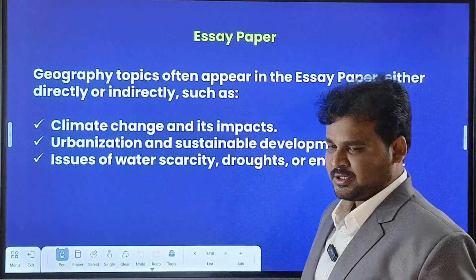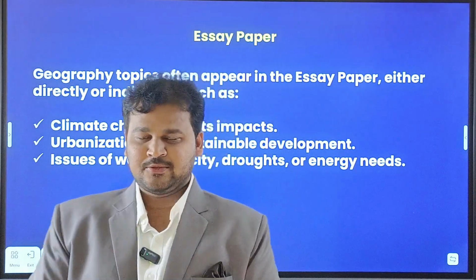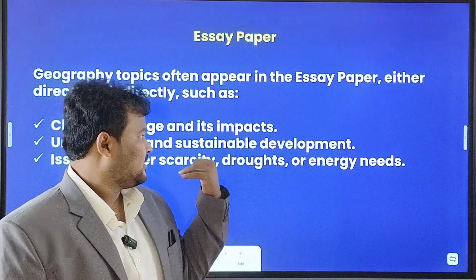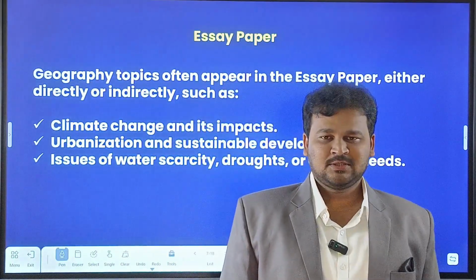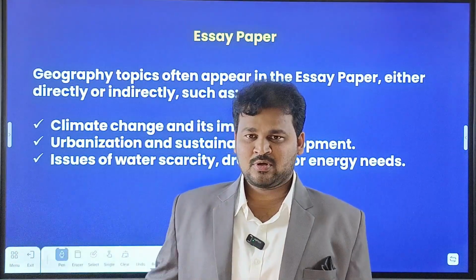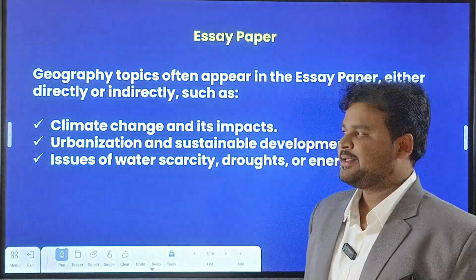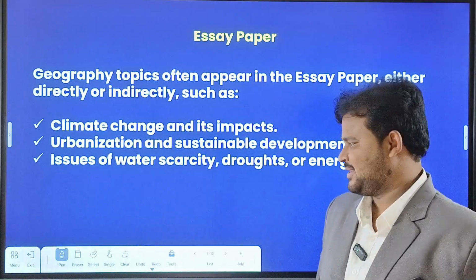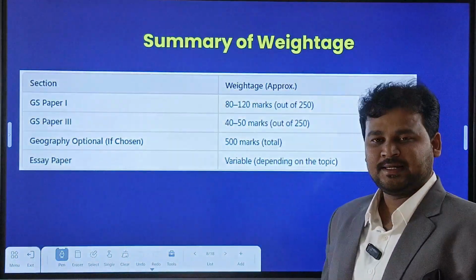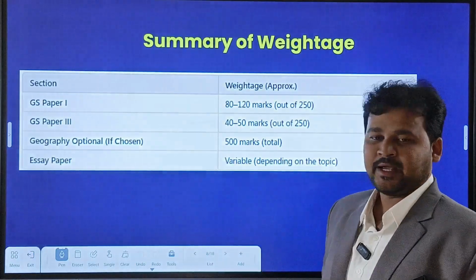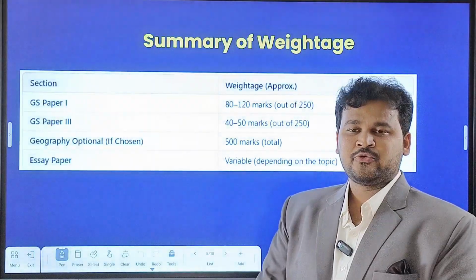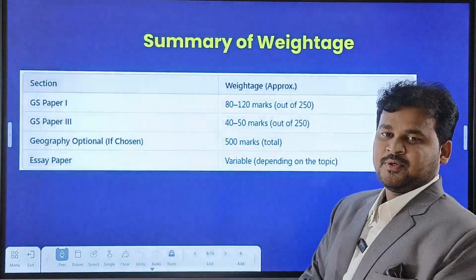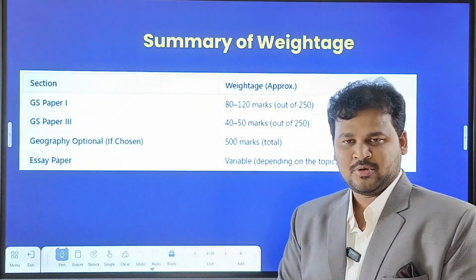And coming to the essay paper, I have already discussed it with you: some topics come from geography as well, like environmental impact, climate change, the Paris Agreement, and protocols like the Kyoto Protocol. You get questions related to concepts which belong to geography, right? And coming to the summary of weightage, let us see. For GS Paper 1, almost 80 to 120 marks out of 250 come from geography itself. And for GS Paper 3, 40 to 50 marks out of 250 come from geography-related concepts.